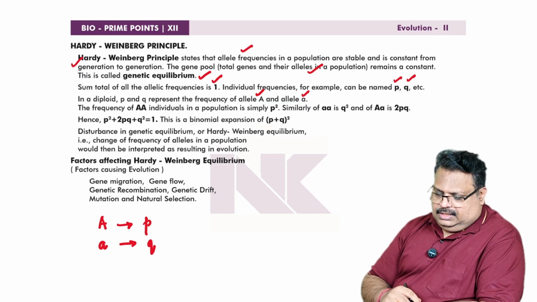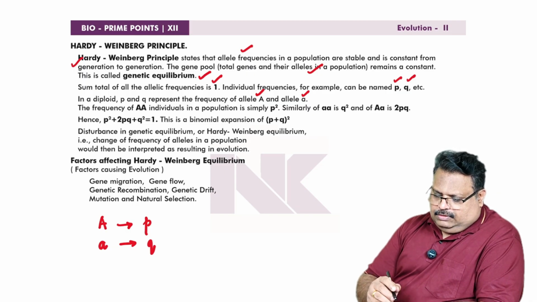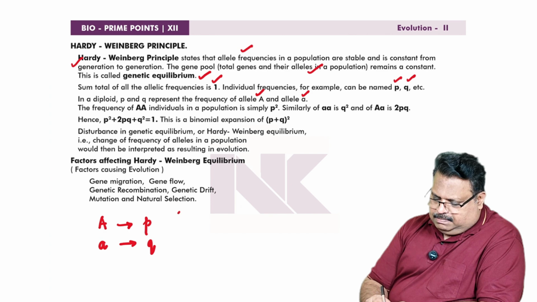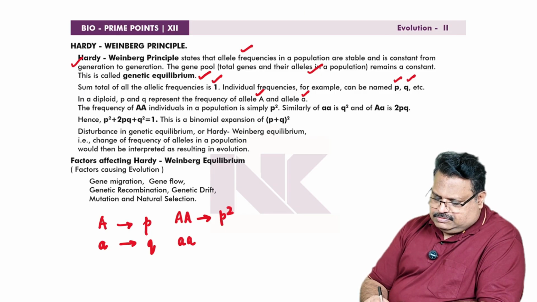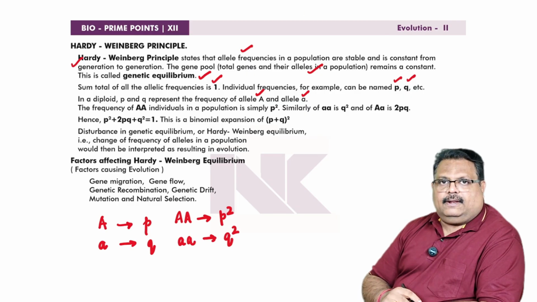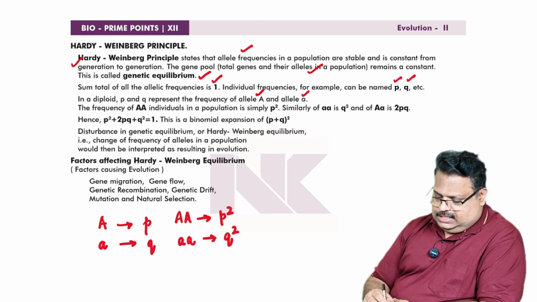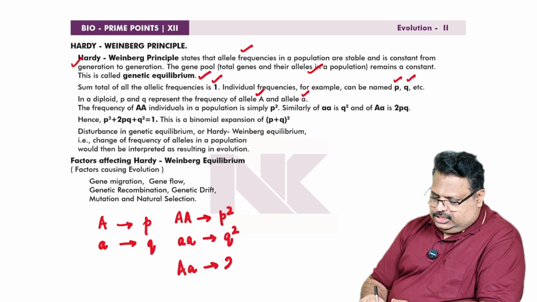Okay. So the frequency of homozygous dominant individuals, capital A capital A, is considered as p square. Likewise, for homozygous recessive, small a small a, the frequency is q square. But for the heterozygous condition, capital A small a, it is not pq, it is considered to be 2pq.